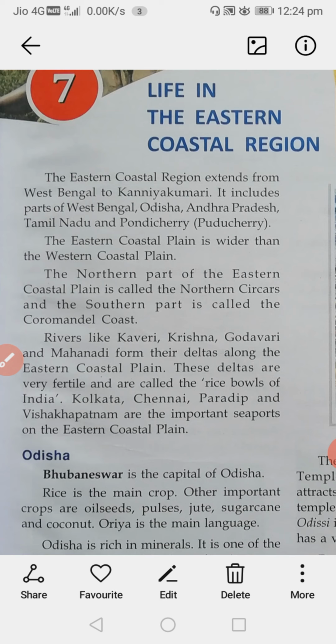Why have they mentioned the name Pondicherry separately here? Because it is one of India's union territories. Pondicherry is an Indian union territory. So they have mentioned Pondicherry especially.